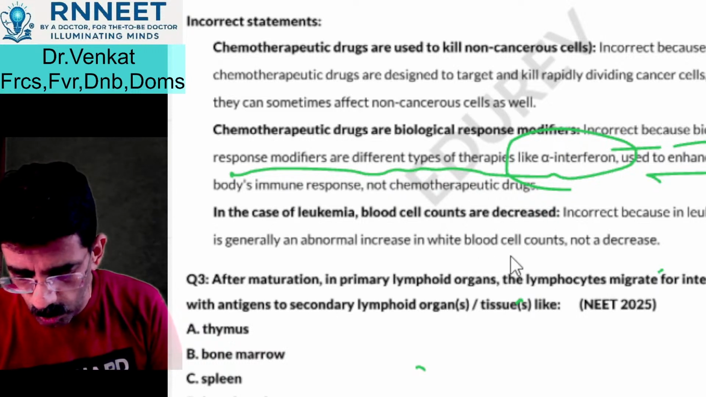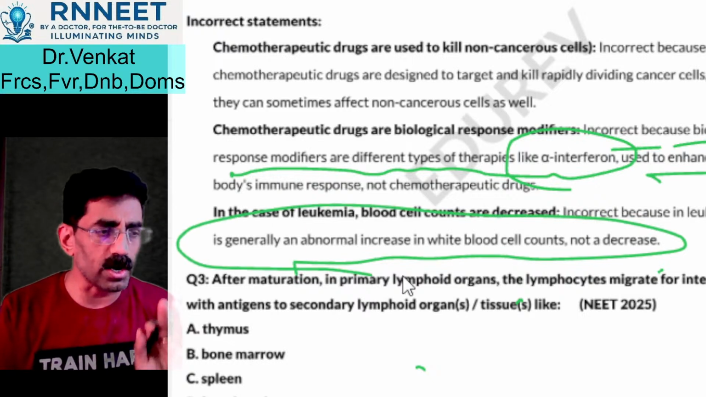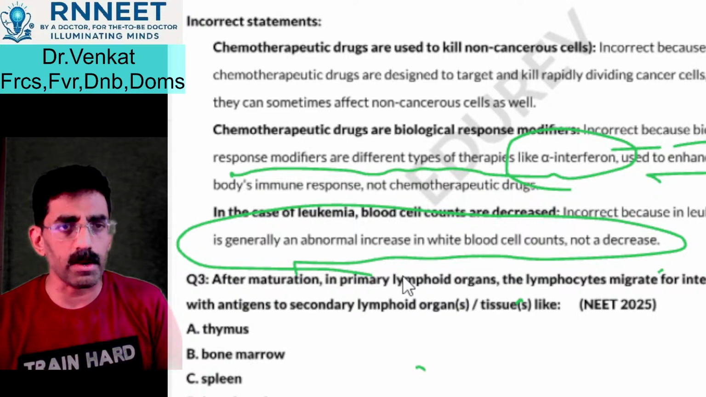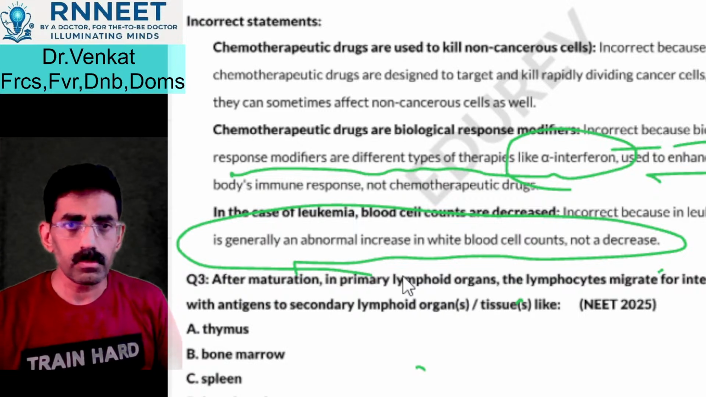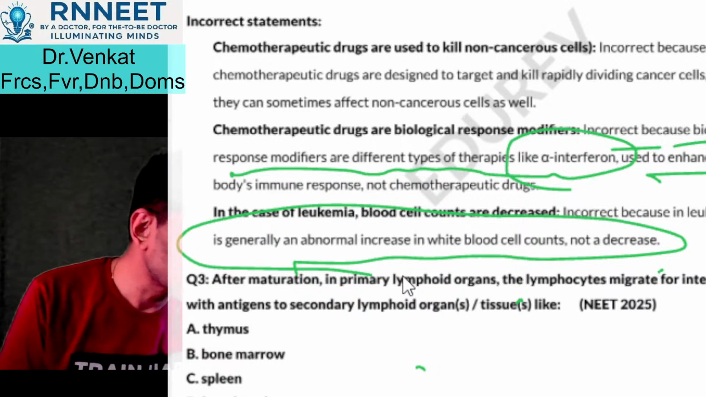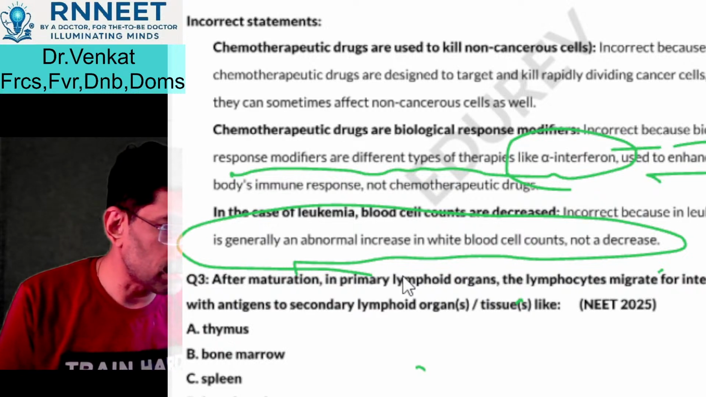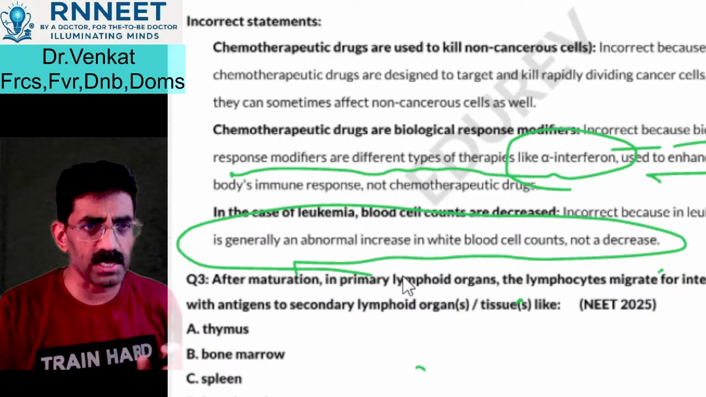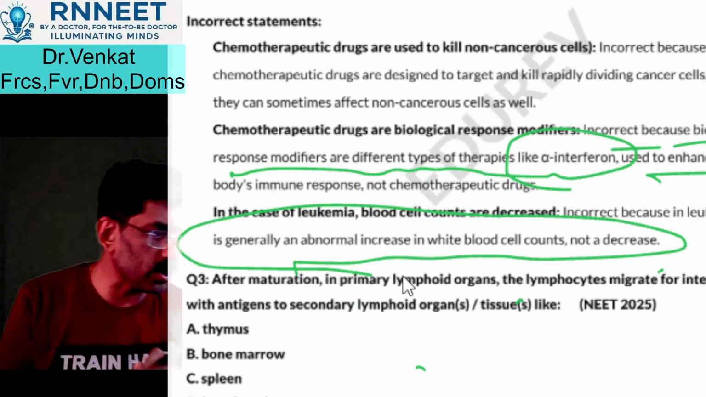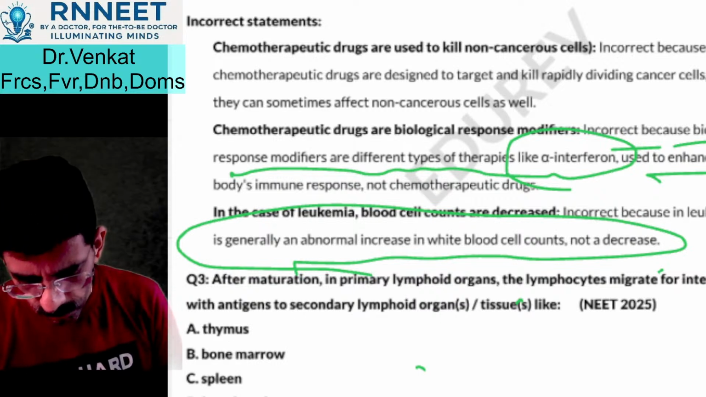In leukemia, the blood cell counts are decreased because in leukemia there is an abnormal increase of the white blood cells. So typically you call it an increase in the number of white blood cells. Yes, right. Leukemia means an increase in the number of white blood cells. So that was an important point that you needed to make a note of. Good.